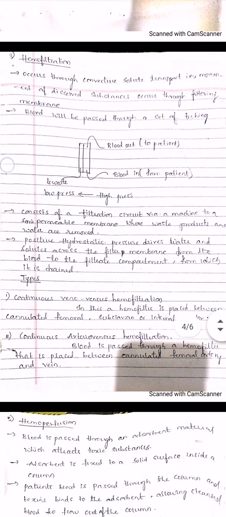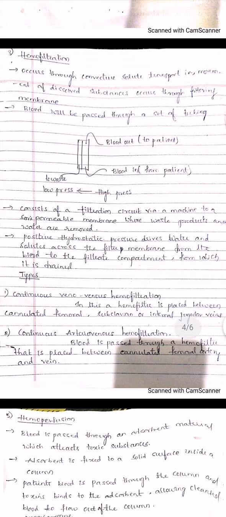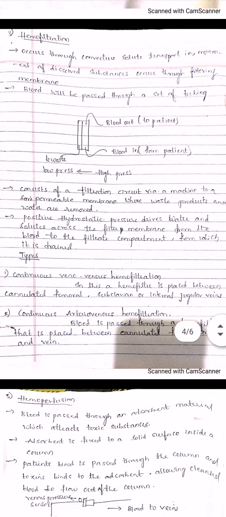Next, coming to hemofiltration. This occurs through convective solute transport, that is, the movement of dissolved substances through the filtering membrane. In hemofiltration we use a filtration membrane, and with that membrane the purification process is done. The blood will be passed through a set of tubing. Here you can see in the diagram, the blood is collected from the patient. After the purification process the blood goes back to the patient and the waste goes through another part.